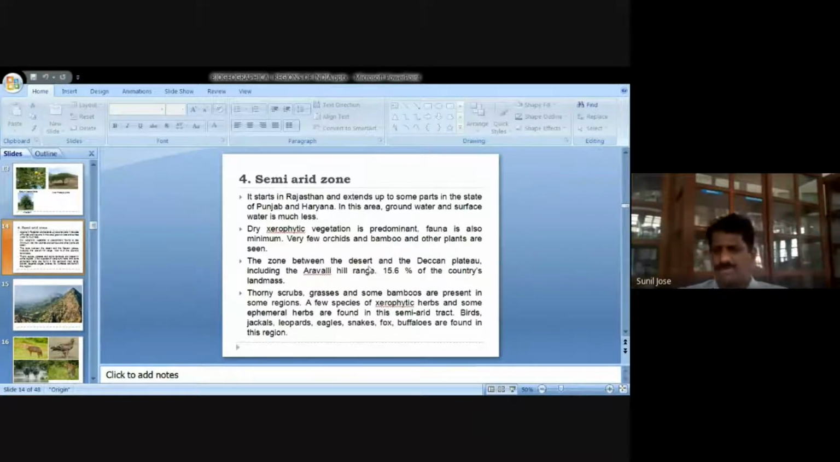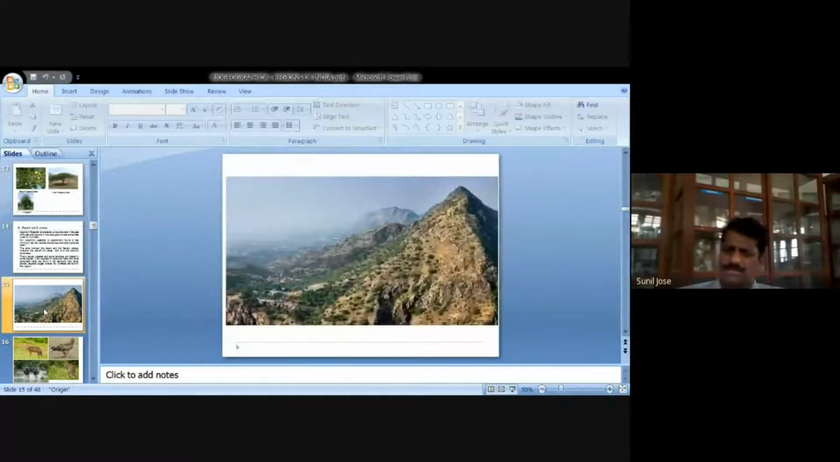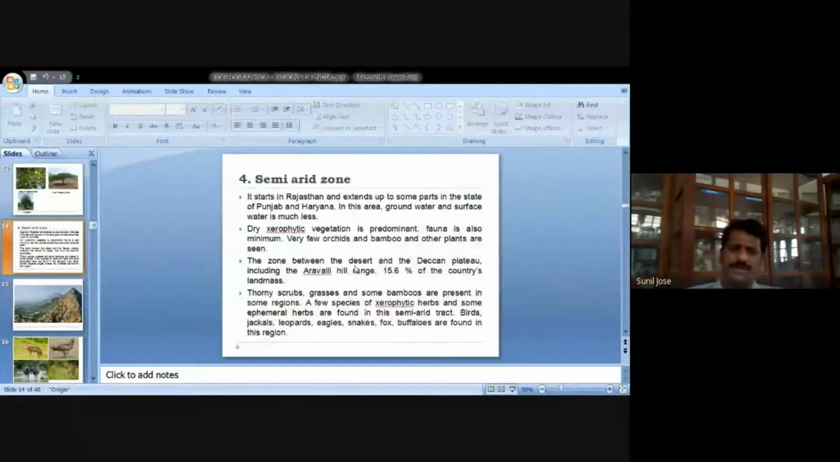Now, the zone between the desert and the Deccan Plateau, including the Aravalli range, occupies around 15.6%. That is nearly 16% of our total land area coming in the semi-arid zone. Here you can see the Aravalli Mountains. In the last class also, I told you that the Aravalli is one of the oldest mountain ranges in India. They are very old, ancient mountains. The Aravalli actually comes in the semi-arid zone.